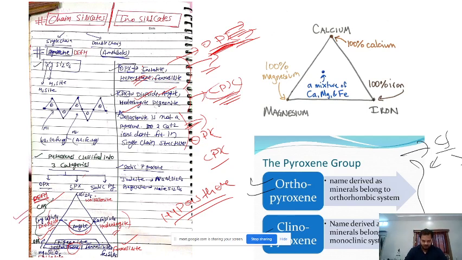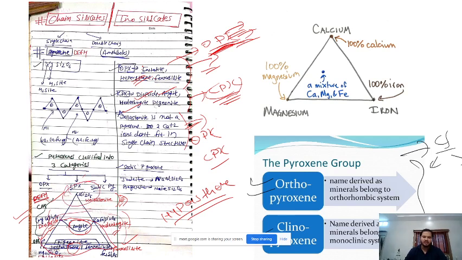Since wollastonite is not a pyroxene, we also call it not a triangle but a pseudo quadrilateral. Only this is what we include. This is what we include. We don't include this.